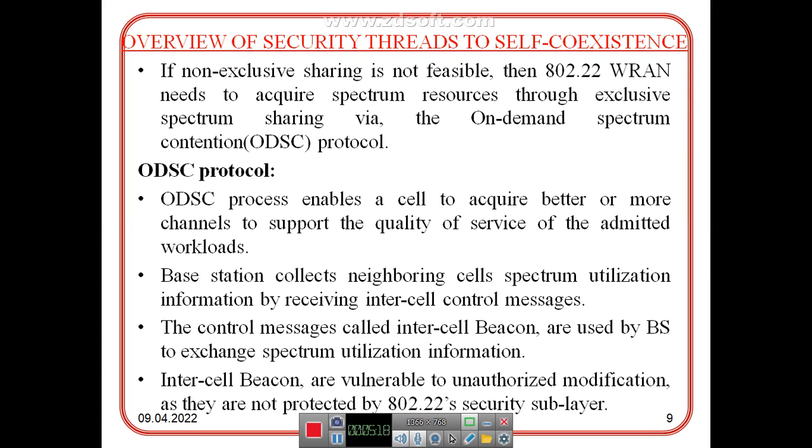The base station collects neighboring cells' spectrum utilization information by receiving inter-cell control messages. The control messages, called inter-cell beacons, are used by the BS to exchange spectrum utilization information. Inter-cell beacons are vulnerable to unauthorized modification as they are not protected by the 802.22 security sublayer.